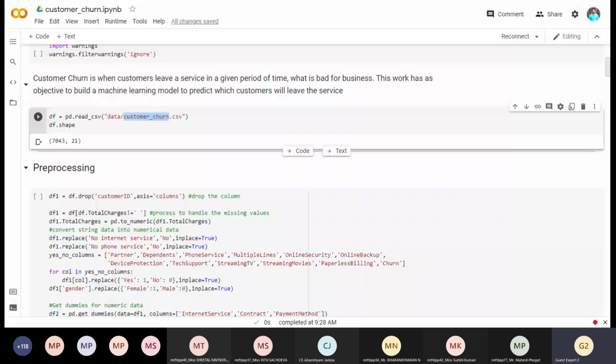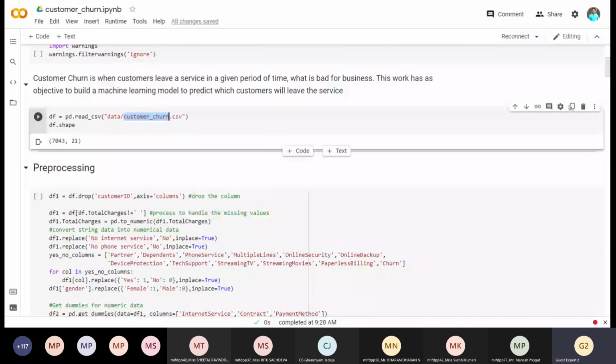That is a prediction problem. But we are using this data set to understand the imbalanced data set problem, because there are very few customers who leave. If we talk about a specific company, let's say Jio, how many users have left just because Jio is providing better service at cheaper rates? Obviously the customers are not tending to leave this service or this particular business. So that's why in such a case, an imbalanced data set can occur.